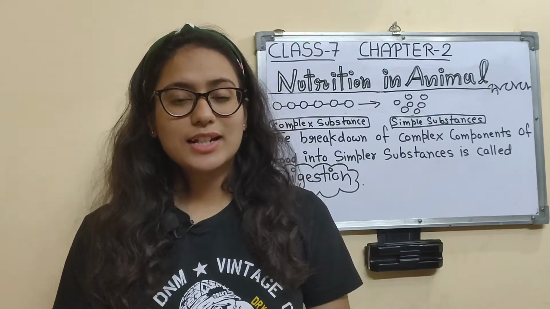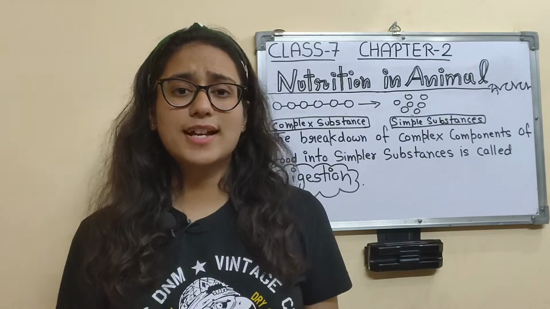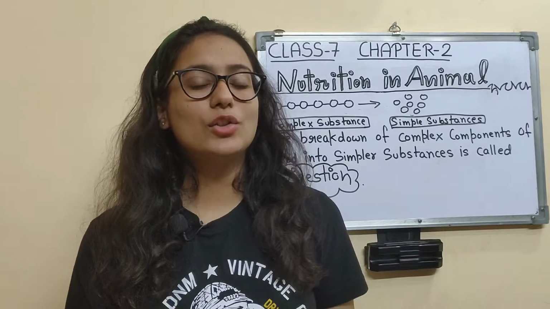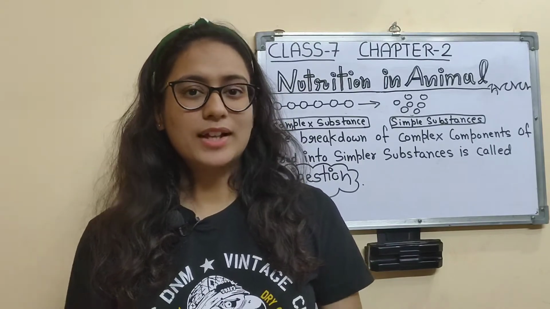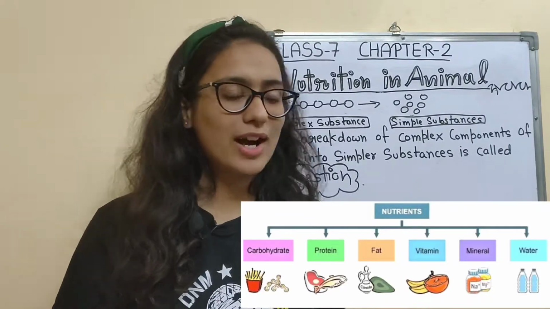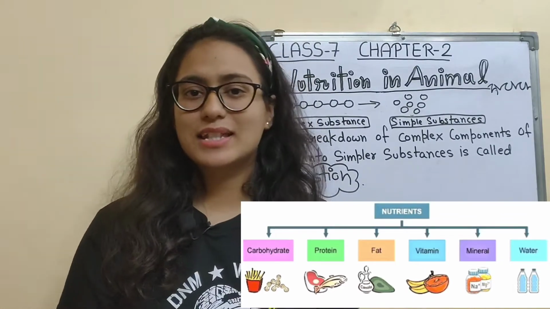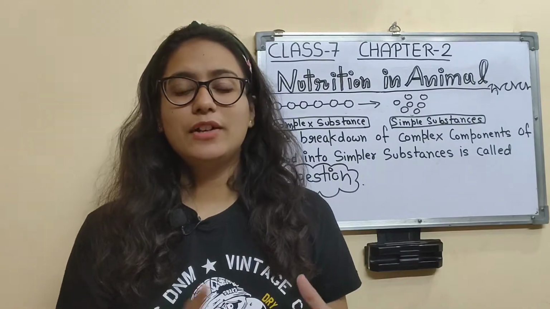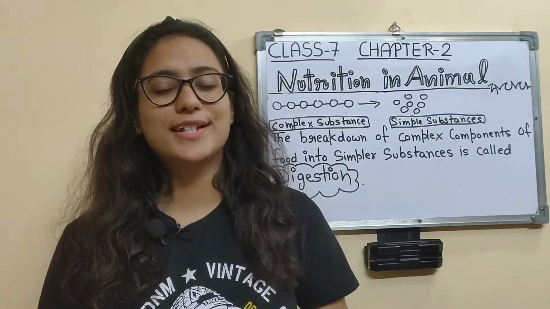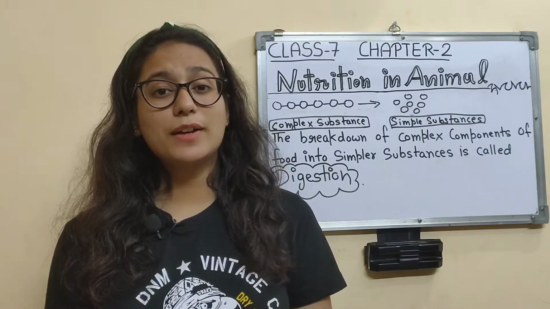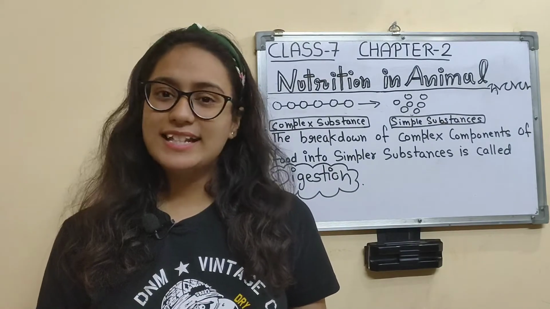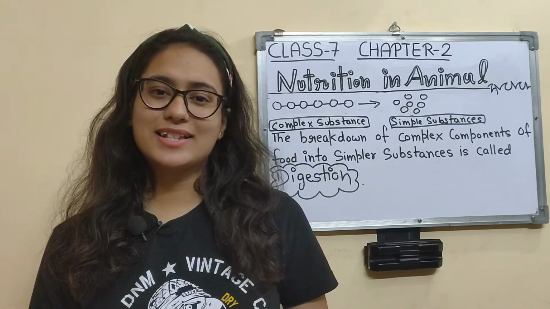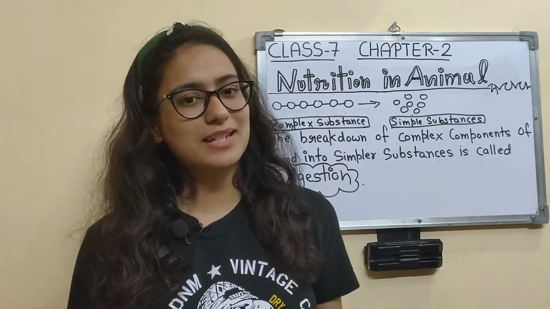You have already studied in your class 6 that food itself is made up of many small substances. Try to recall those components of food. They are proteins, carbohydrates, fats, vitamins, minerals, roughage, fiber, etc. A component of food such as carbohydrate is a very complex substance. And these complex substances cannot be utilized as such. So these complex substances have to be broken down into simple substances.